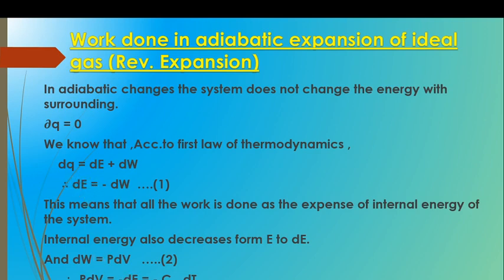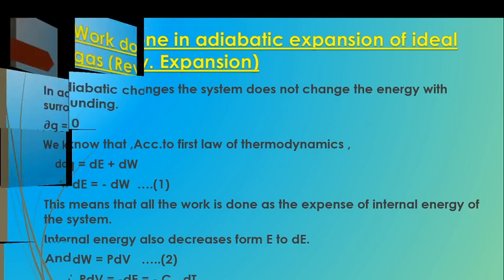And what is the change in internal energy? We have studied in the last lecture the heat capacity at constant pressure and the heat capacity at constant volume. So, what was CV? CV was the change in internal energy with respect to temperature. Therefore, we can write PdV is equal to minus dE is equal to minus CV into dT, where CV is the heat capacity at constant volume.